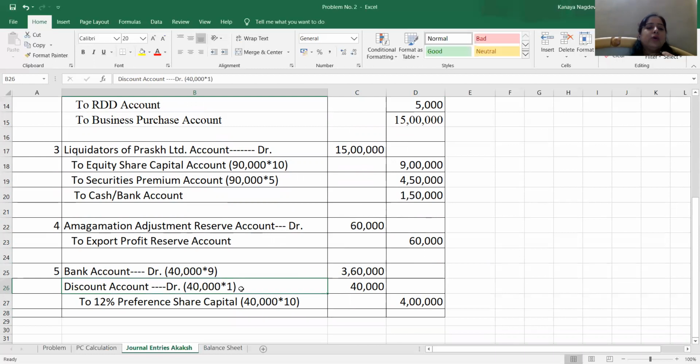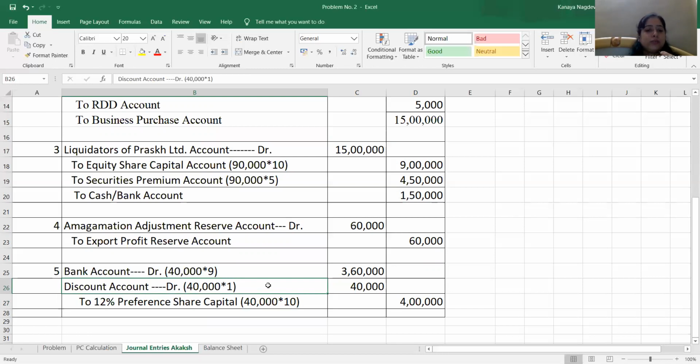This discount, now this discount is a loss for the company. This discount as a loss can be considered either as a current asset or non-current asset depending upon the terms of the company. If the company is going to write off this discount over a period of 1 year, this should be considered as other current asset.